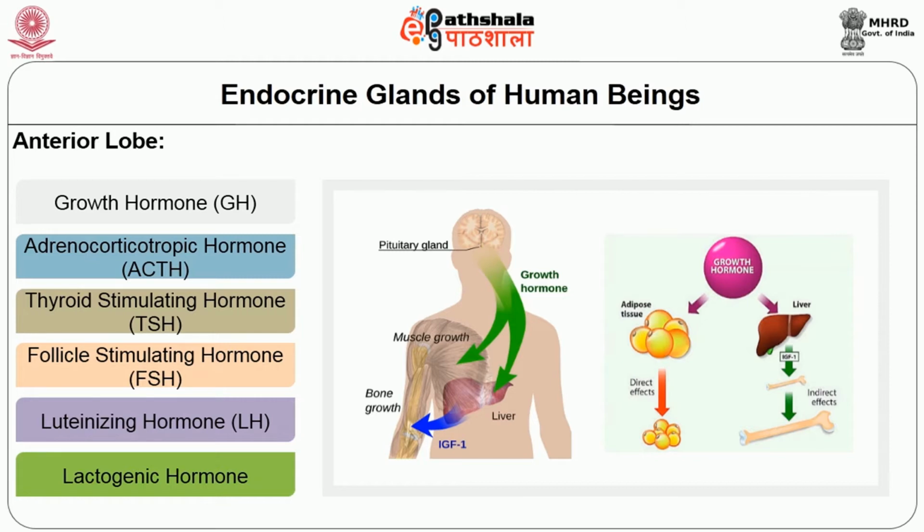This growth hormone acts on the liver. From the liver, it stimulates the insulin-like growth factor 1. This insulin-like growth factor acts on the bone, muscle, etc. So it stimulates the growth of these bone, muscle, and vital organs. If you look at another picture, the growth hormone acts on the adipose tissue. So it has a direct effect. Because of the direct effect, it stimulates the growth of the adipose tissues.